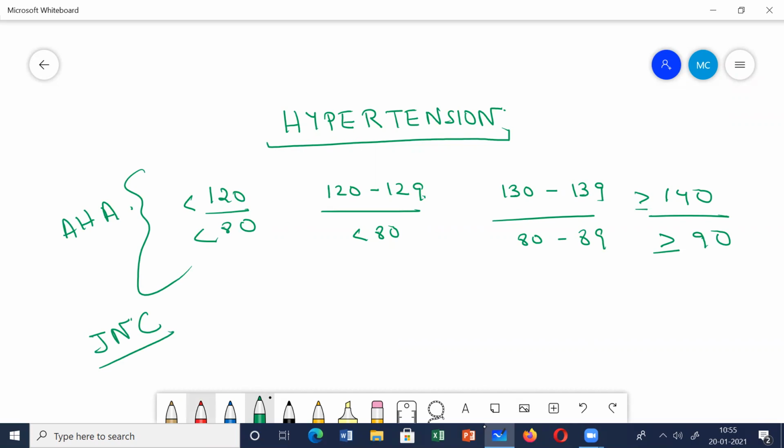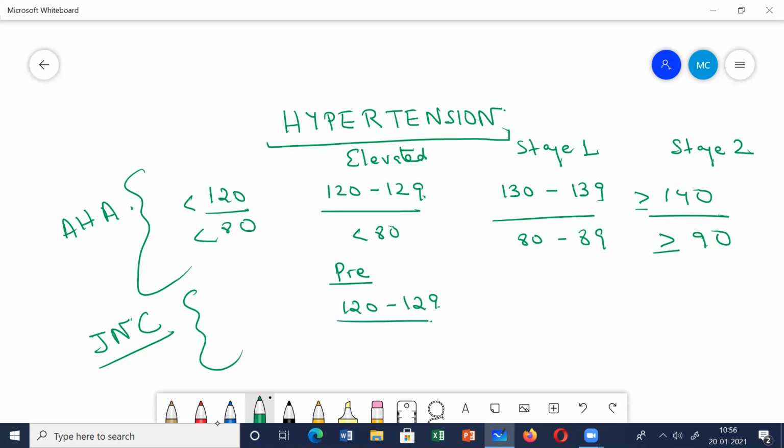According to the JNC 8 criteria, what is called elevated in the AHA, they call pre-hypertension. Pre-hypertension is 120 to 129, and the diastolic is less than 80.